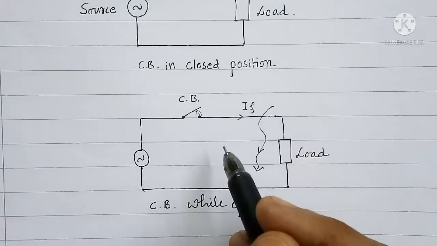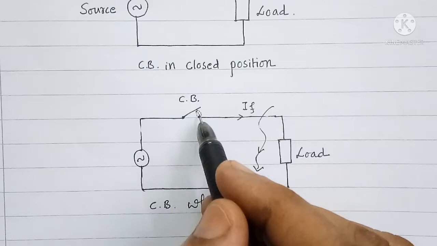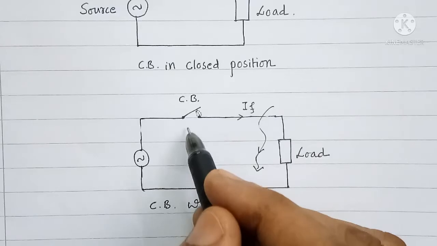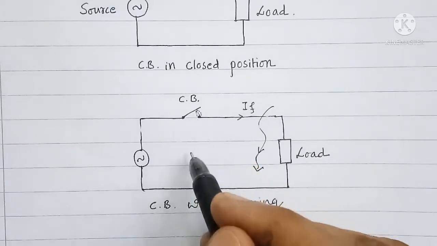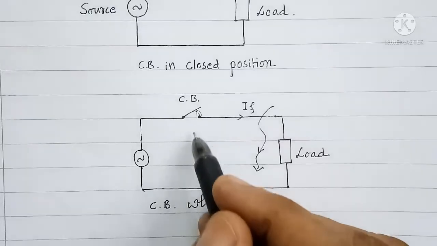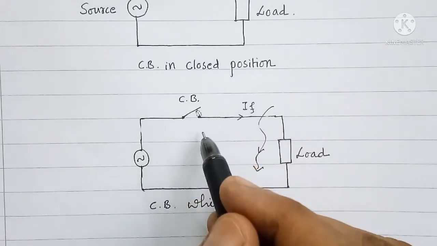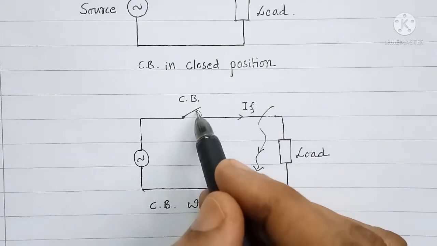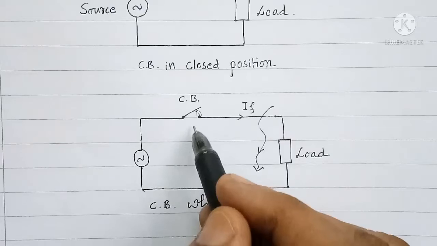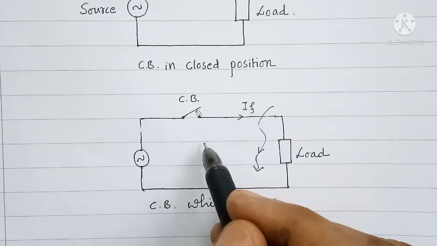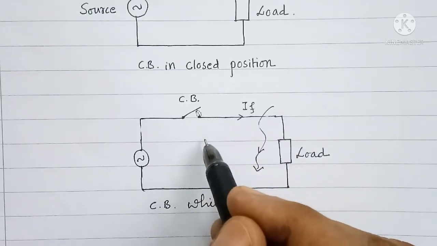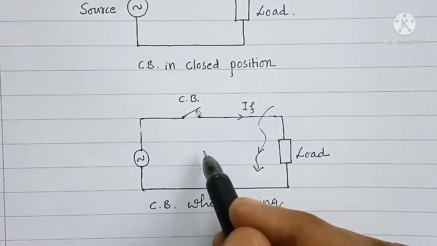When it starts to open, the dielectric medium around the contacts will rush into the gap between the contacts. And the dielectric medium will break down electrically. As a result of that, current will start to flow through the ionized dielectric medium. And that current flowing through the ionized dielectric medium is called as arc.